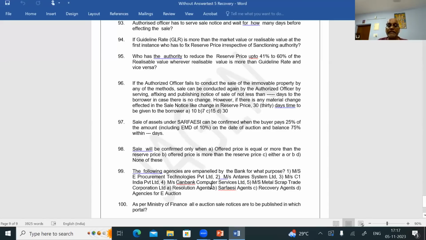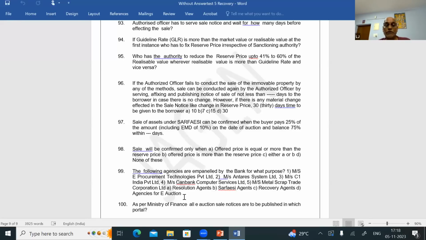99. The following agencies are empaneled by the bank for what purpose? Recruitment Technologies, etc. They are all agencies recruited by the bank for e-auction. Question number 99, answer is D. They are all the agencies kept by the bank for e-auction.